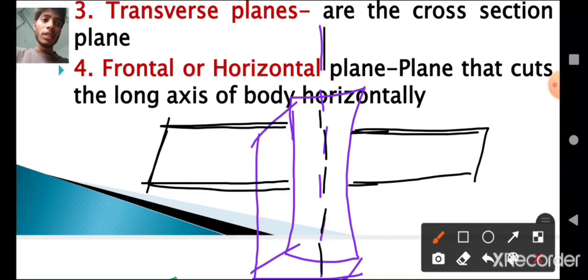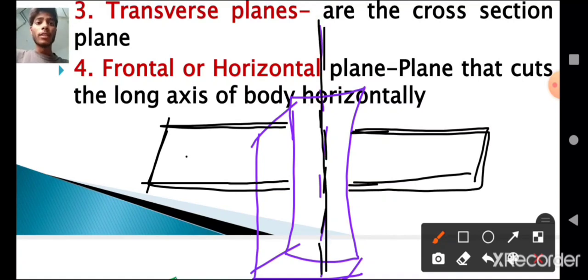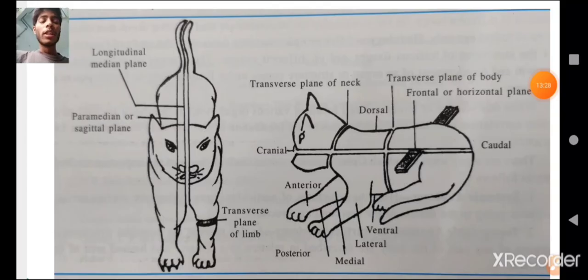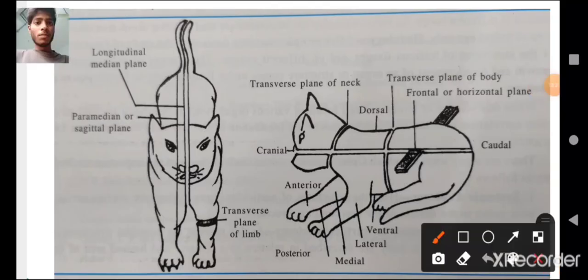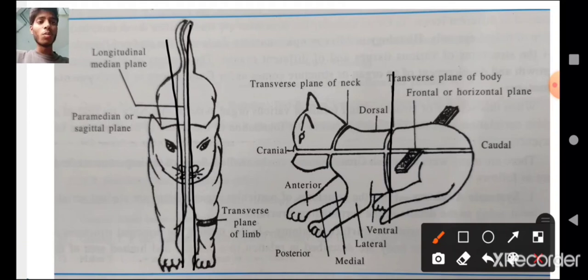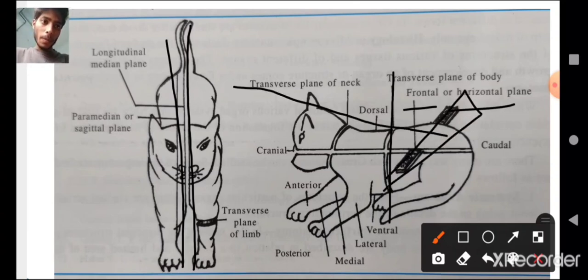Then this plane is known as frontal or horizontal plane. Here you can clearly notice this is the median plane or longitudinal plane, and parallel to that plane is paramedian plane or sagittal plane, and this is the transverse plane which cuts the body into two parts, that is cross sectional view, and this is the frontal or horizontal plane which is cutting the axis of the body.